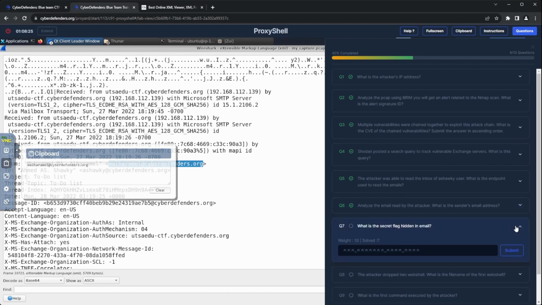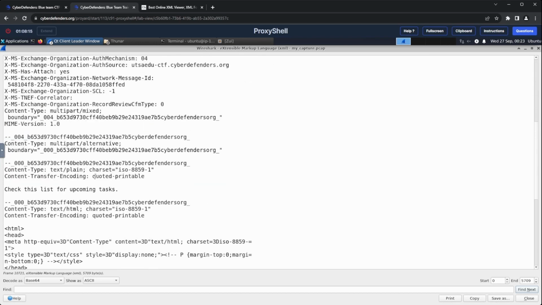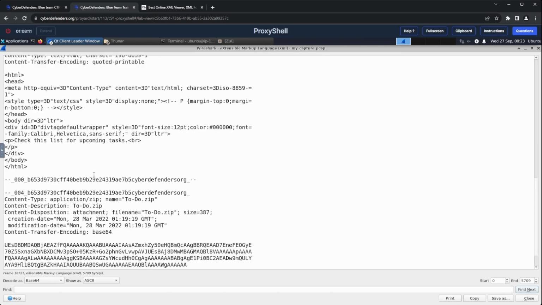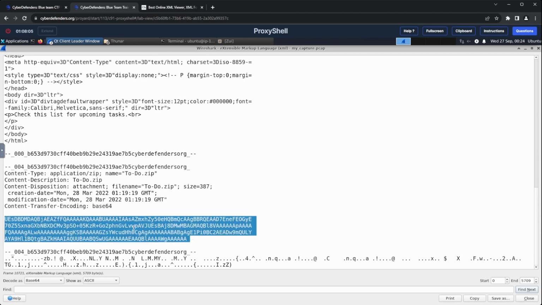As for the next question, it says, what is the secret flag hidden in the email? I continued reading the contents of this email that we have just decoded. It says, check this list for upcoming tasks in the email body. Then it seems to have a zip file attached, which seems to be base64 encoded. So I copied over the base64 data for the zip file